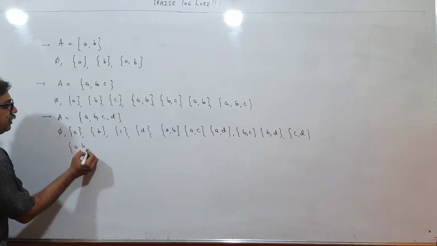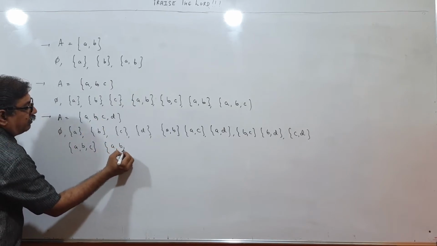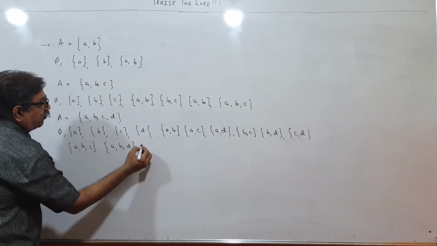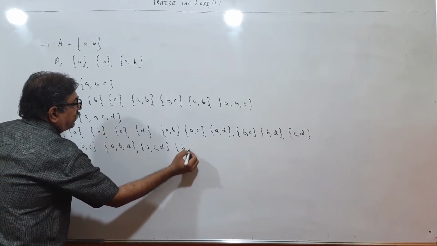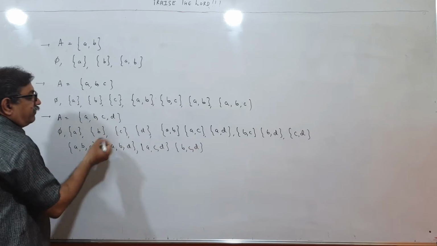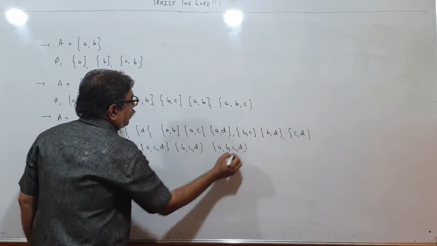So A, B, C. I leave out D. Then I leave out C: A, B, D. Then I leave out B: A, C, D. Then I leave out A: B, C, D. And finally 4 elements: A, B, C, D.